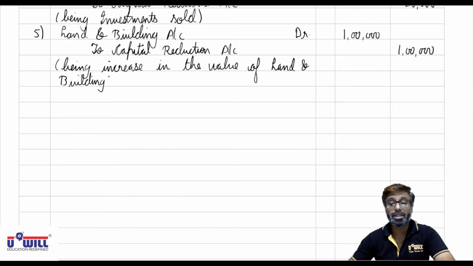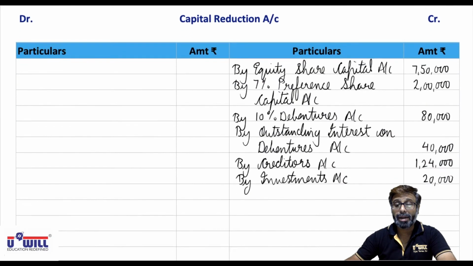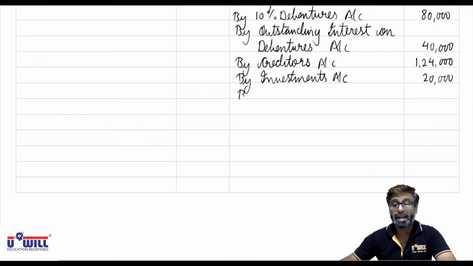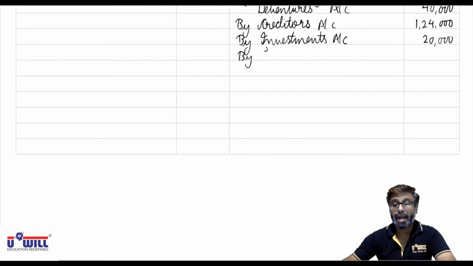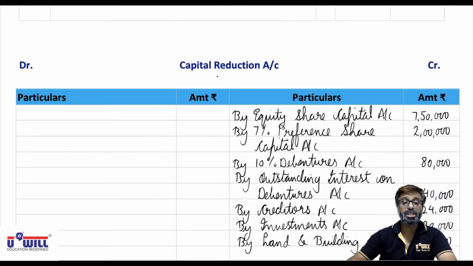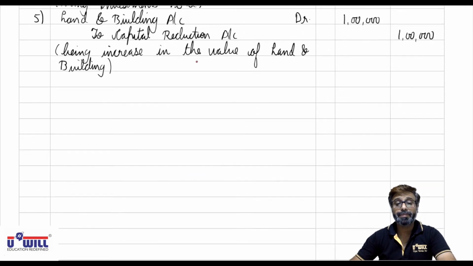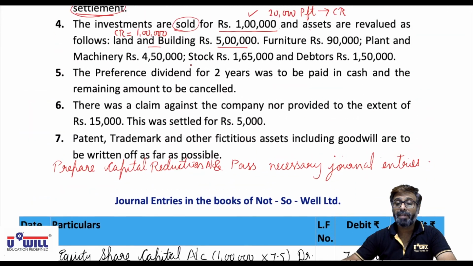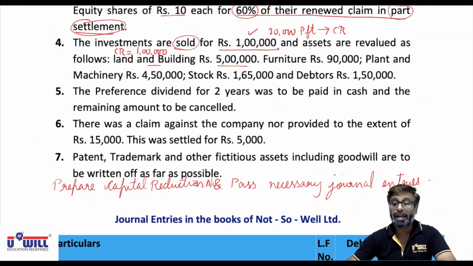Now, in the capital reduction account, on the credit side, by land and building account 1 lakh, opposite account. This adjustment is done. Next, furniture. Okay, it's remaining. Furniture 90,000.